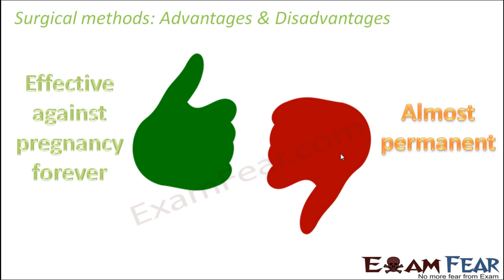Now, these were the various contraceptive methods. Which method to choose depends on the couple or on the individual, but choosing any of these methods can help to control the size of the family, can help to avoid unwanted pregnancies, and also help prevent sexually transmitted diseases to quite an extent.